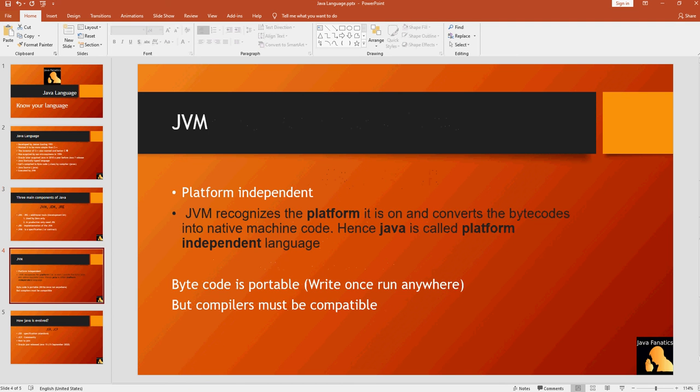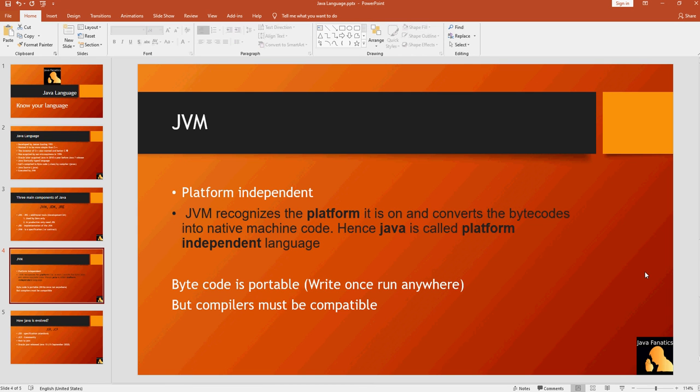Another thing that is important to note about the JVM is that the JVM is platform independent. What does that mean? It means that the JVM recognizes the platform it is on and converts the bytecode into native machine code. Hence, Java is called a platform independent language. Let me break it down further. When you have your Java file running on a Windows environment, you have your JDK. You compile those Java files into bytecode, into bytecode instructions that the JVM understands.